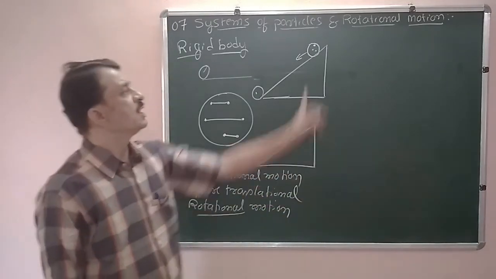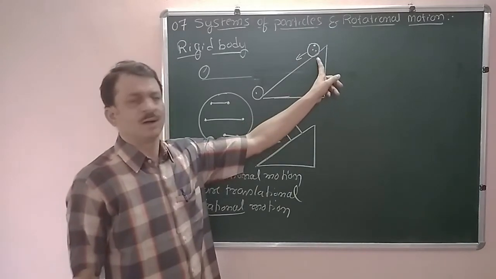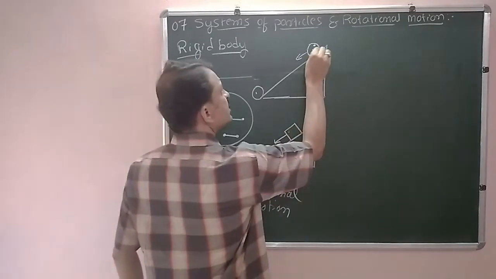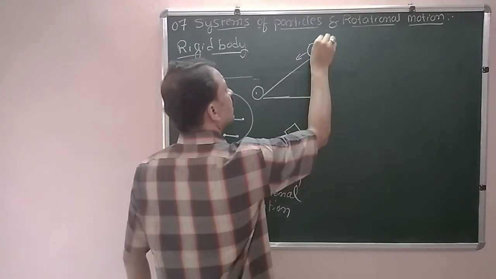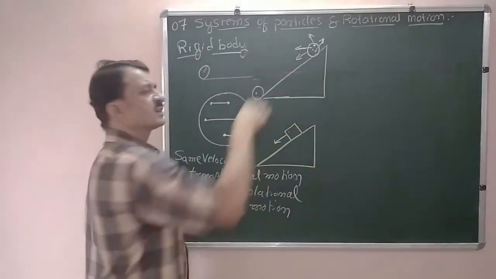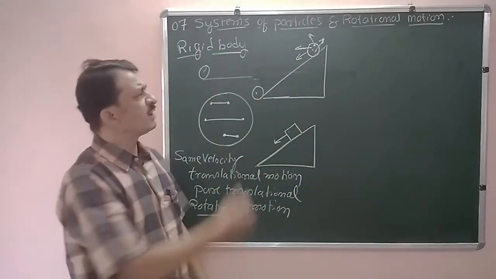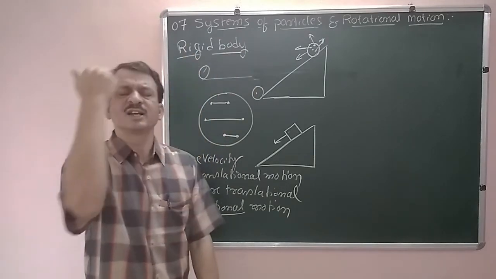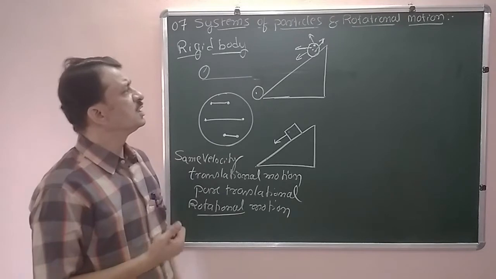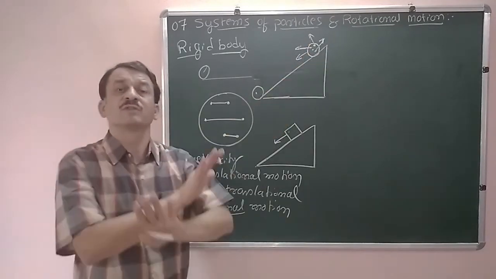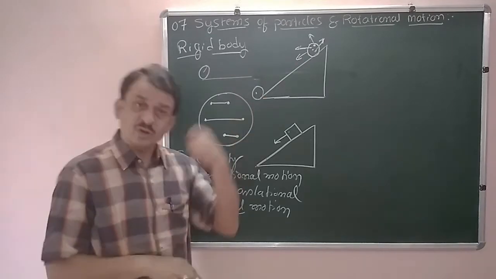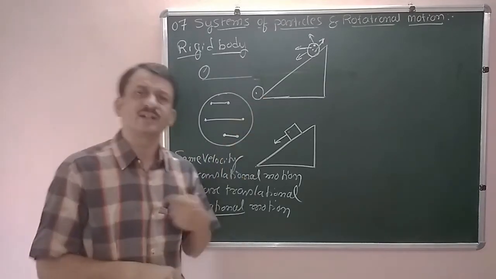Clear? Okay. Now come to this diagram. Since the ball is rolling down, each and every particle has a different direction of velocity. The velocity has all the 360-degree directions of rotation. Since the direction is different, the velocity is not constant. Even though its magnitude is constant, the direction is different.